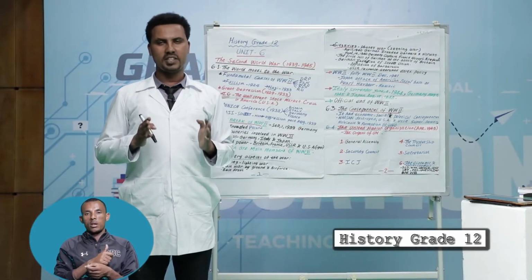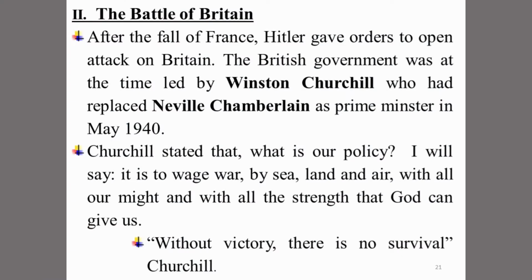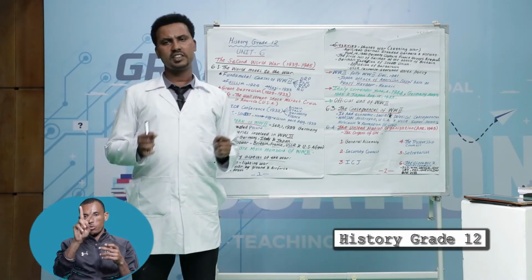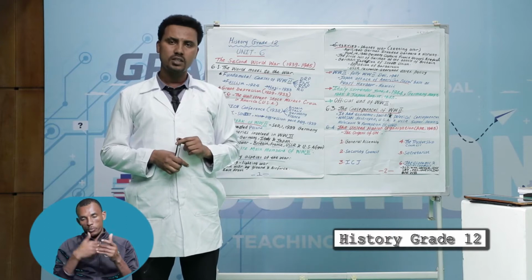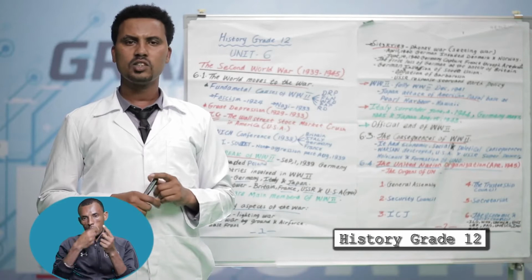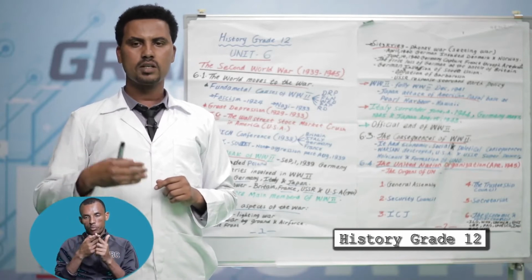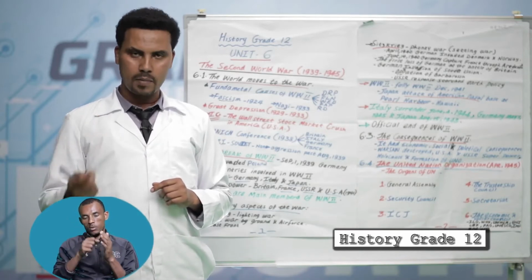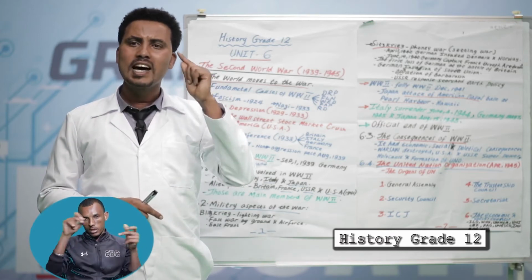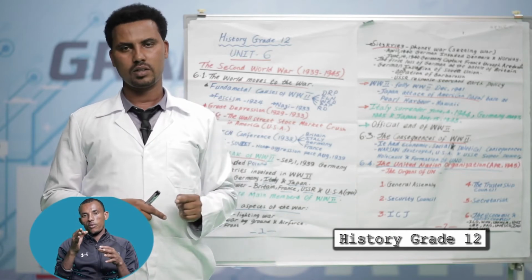The Battle of Britain had two phases. The first phase was from August up to September. The next one was from October up to November. This battle was the first loss of the Nazis on the Western Front.